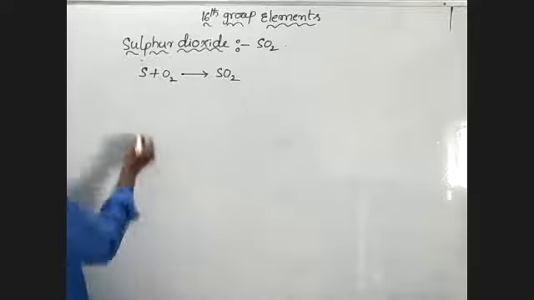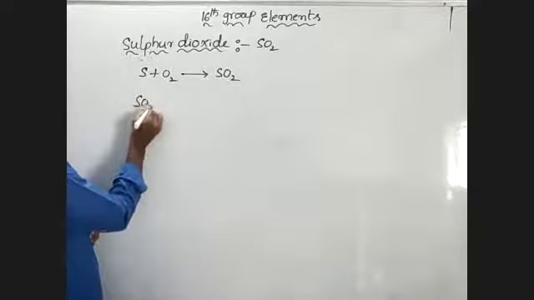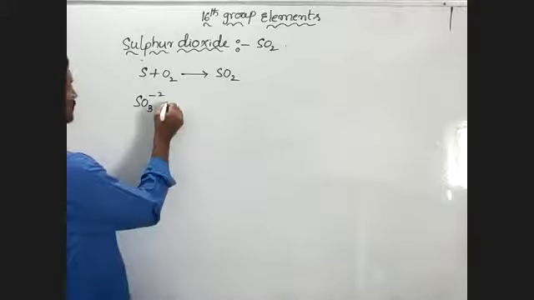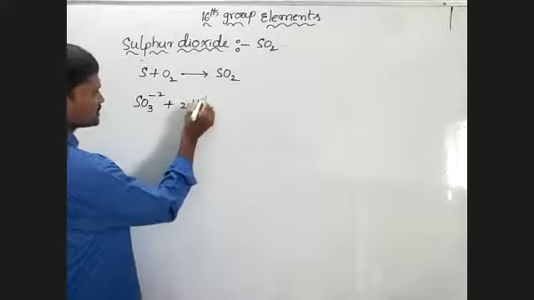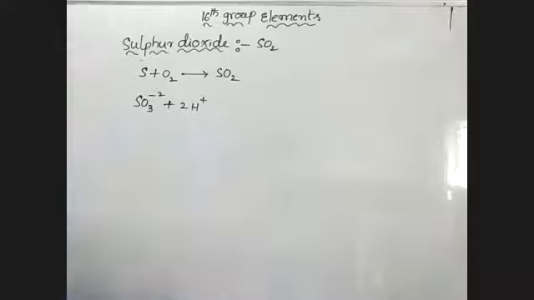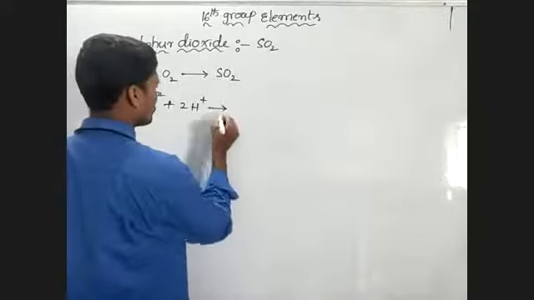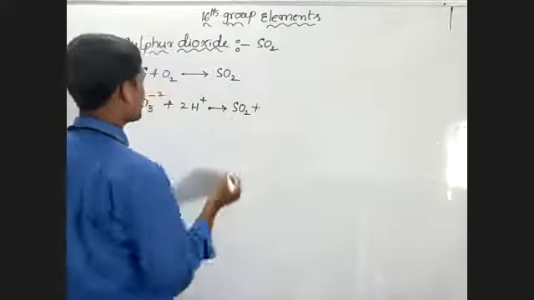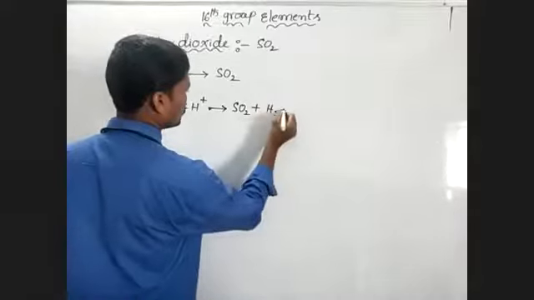The sulfite ion reacts with 2H+ from dilute sulfuric acid and forms sulfur dioxide and water.